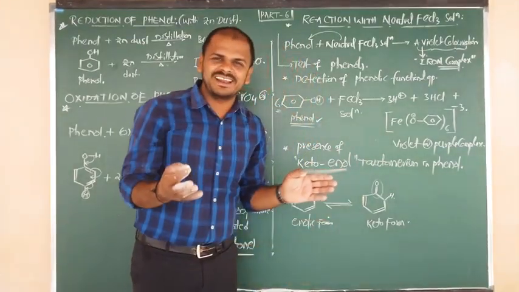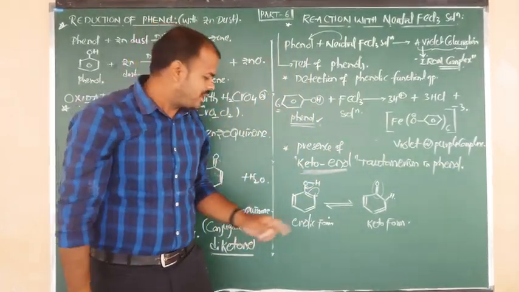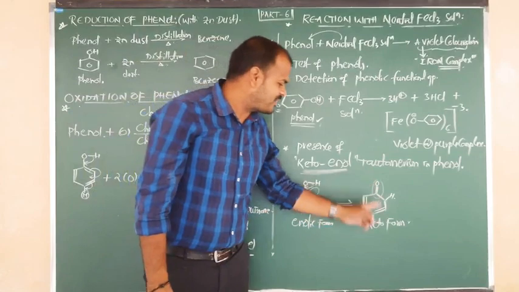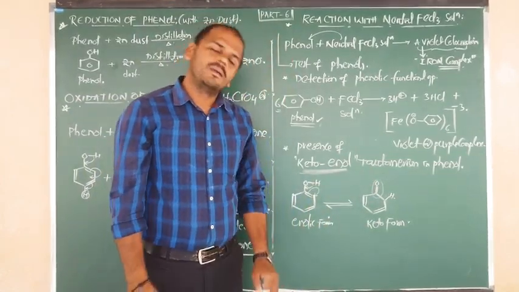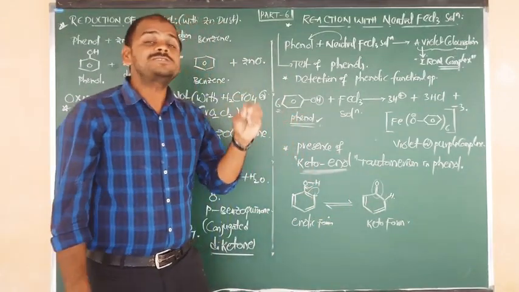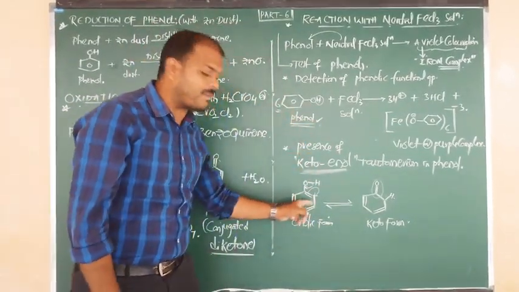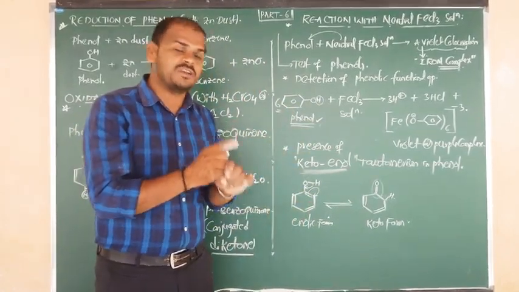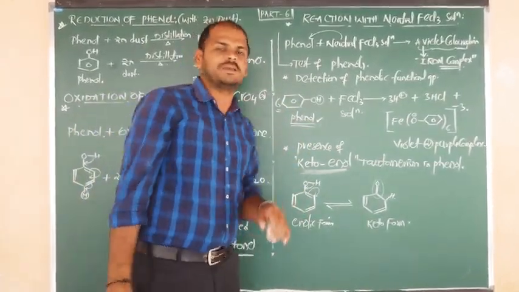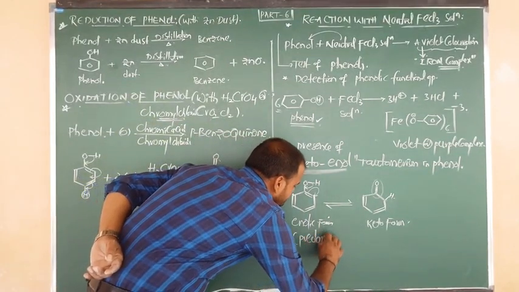But generally, we always remember the structure of phenol in the enolic form, and we do not show it in the keto form. But phenol can exist in both forms. Try to remember which is the predominant form due to the resonance concept. Now the 3 pi bonds are in continuous delocalization, so due to resonance stability, the enolic form is most predominant.